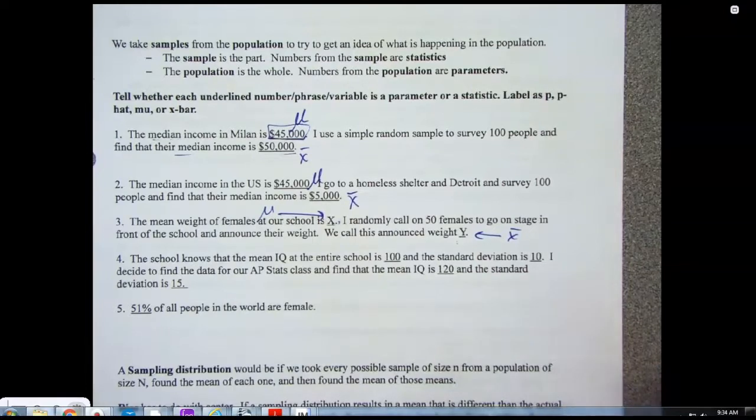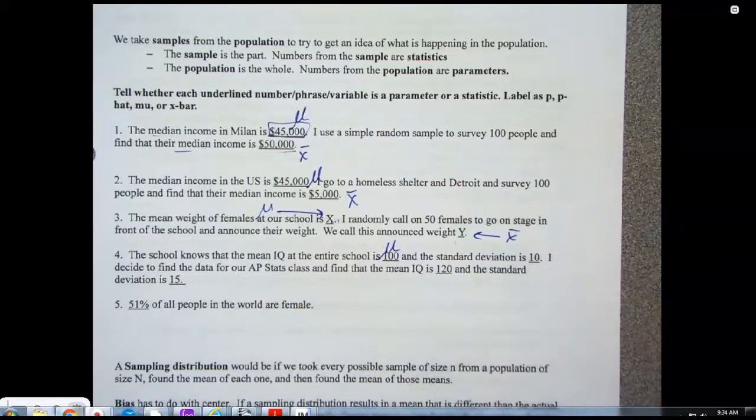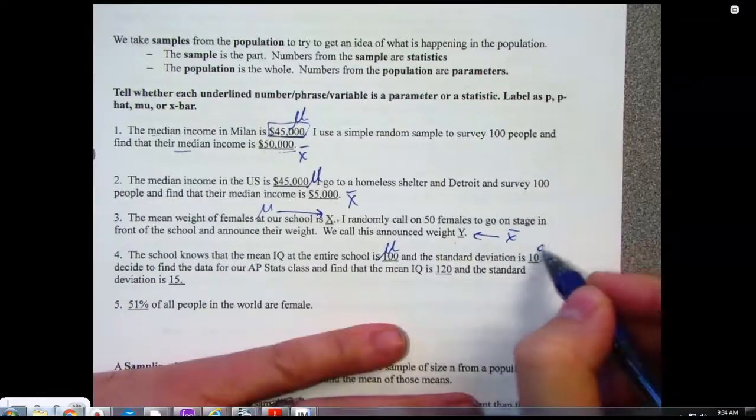Alright. School knows that the mean IQ in our entire school is 100. Is that mu or X bar? That is mu. Standard deviation is 10. So that is your sigma.